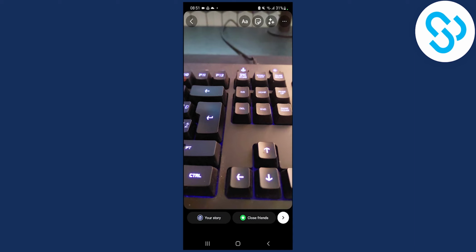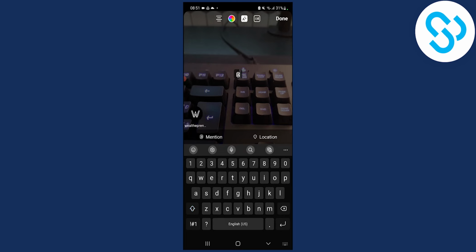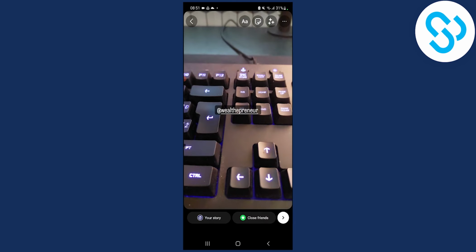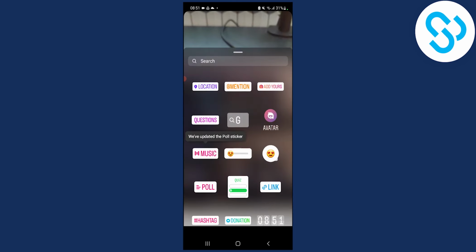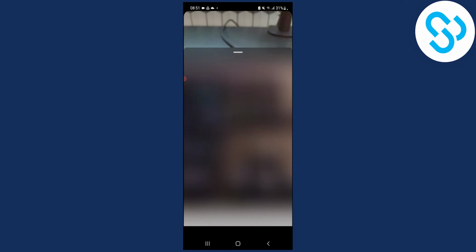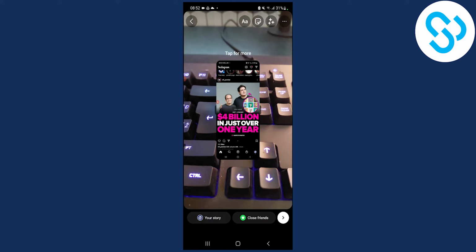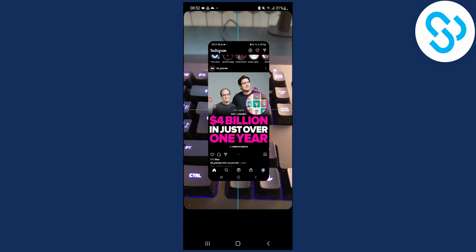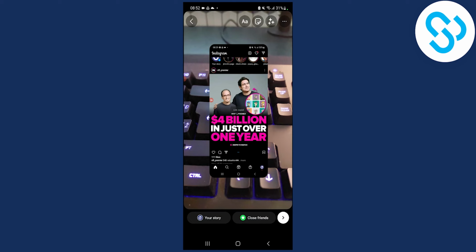Now the second way how to do it is, let's say we have another mention right here, again, the same mention. So what you can do is go to the sticker, and, for example, you can add a sticker right here, and you can add it behind a mention, right? Now people don't know that you actually mentioned them.